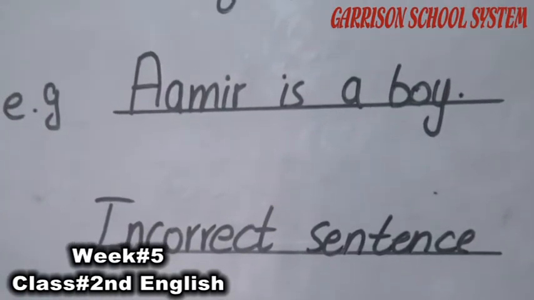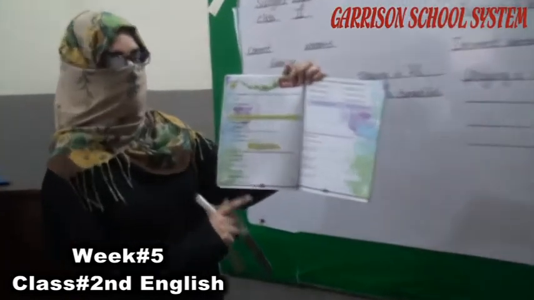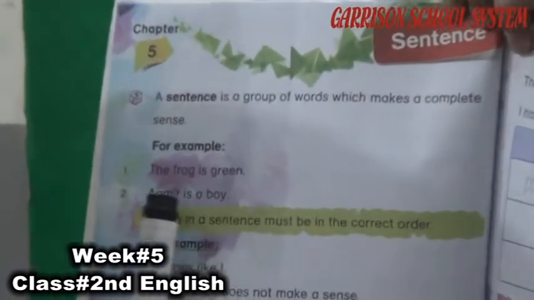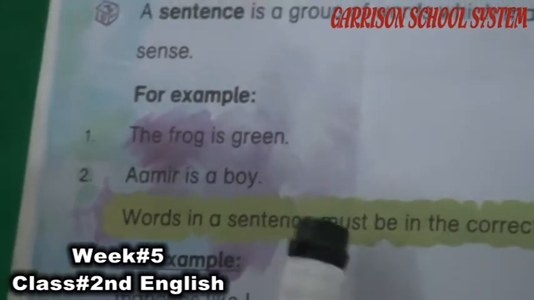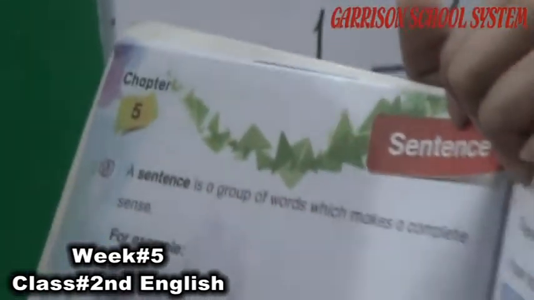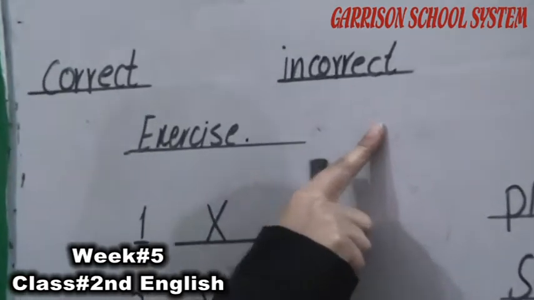Open your book page number 12. A sentence is a group of words which makes a complete sense. For example, the frog is green. Amir is a boy. Words in a sentence must be in correct order. Now, if we talk about it, the sentences are of two kinds. First one is correct sentences and second one is incorrect sentences.